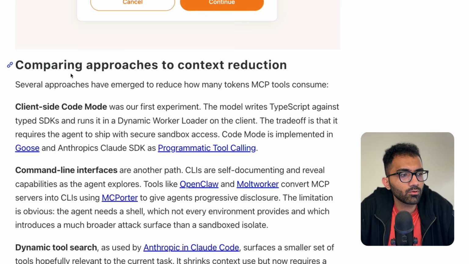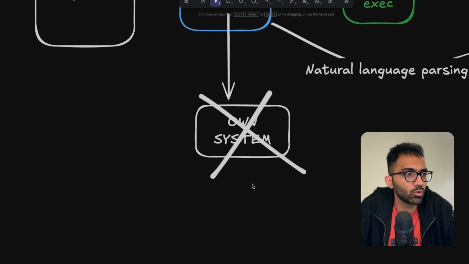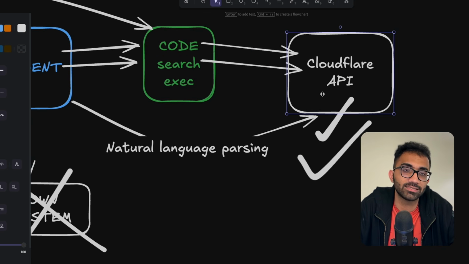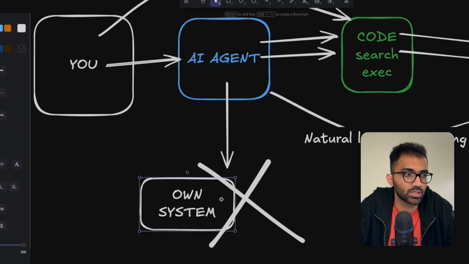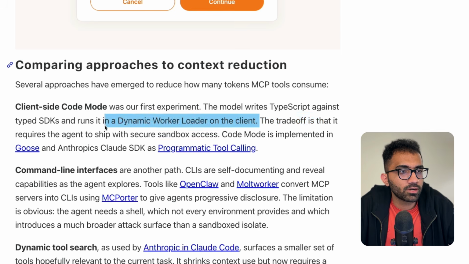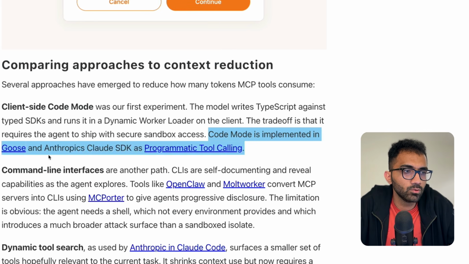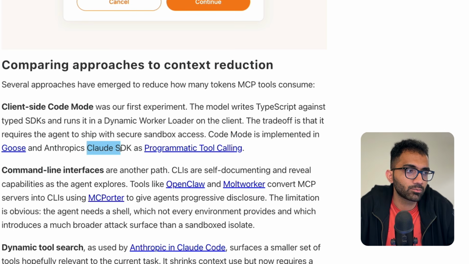So they compare a couple of approaches that they have done already. They first said that we started with client-side code mode, not server-side, right? So this code which was getting executed was not happening on Cloudflare. It was happening on my system itself, right? This is the one which I crossed out. They said the trade-off was that it requires the agent to ship with secure sandbox access. Code mode is implemented in Goose and in Anthropic's Claude SDK as programmatic tool calling.